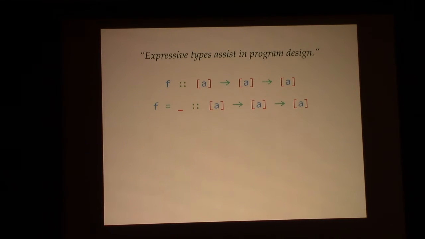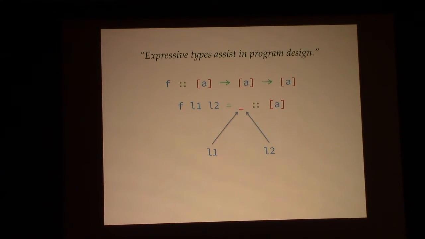If I don't have anything in the context, I don't know if I have any other helper functions available to me, then the type demands that I have a function there. So I might as well just start writing down a function. All right, so I have a function that takes two arguments, and now I need to fill in the body. What could that body be? Well, like I mentioned before, we could put in L1, we could put in L2, but you can imagine that function doesn't feel right somehow. We're not really taking advantage of both arguments if we do that. But just looking at the type alone, we don't know what's going on. We need a little bit more information.